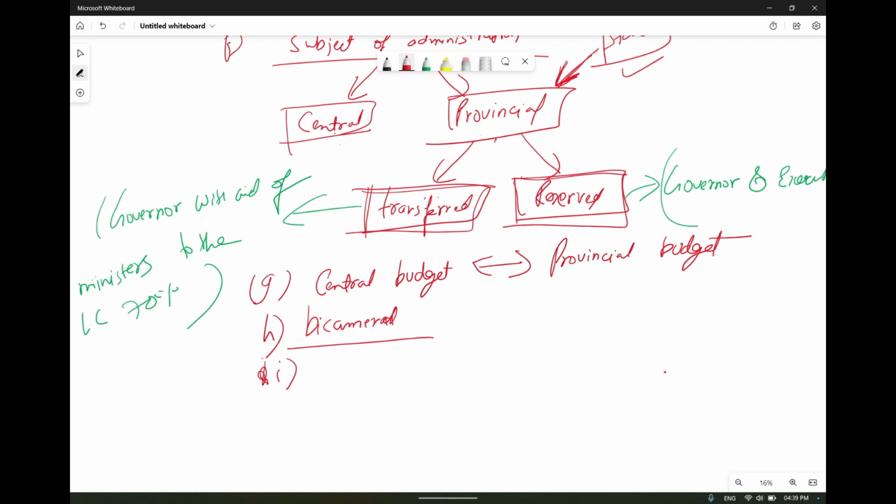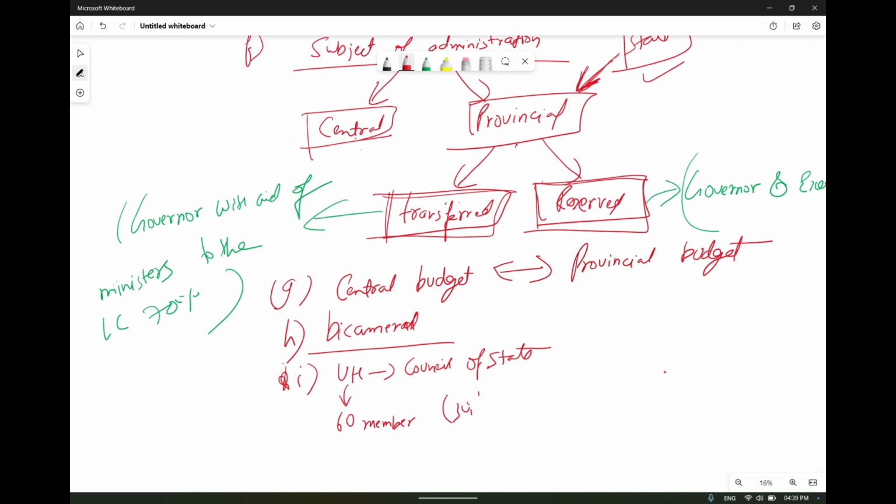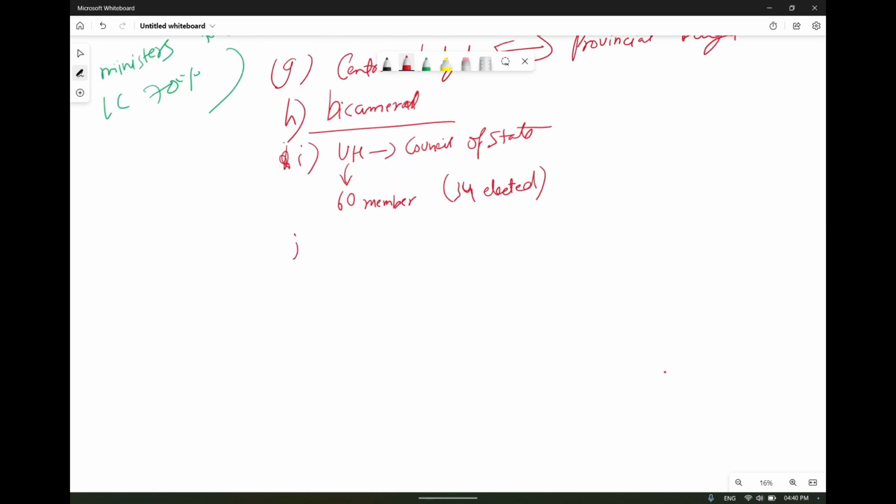The upper house was named the Council of State. It was composed of 60 members, of whom 34 were elected. So here, if you see, the majority has been removed. The lower house will be called the Legislative Assembly.